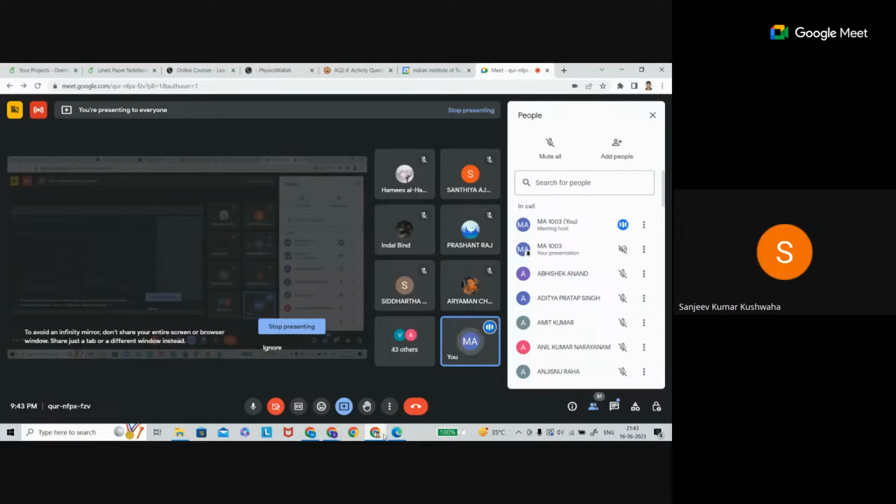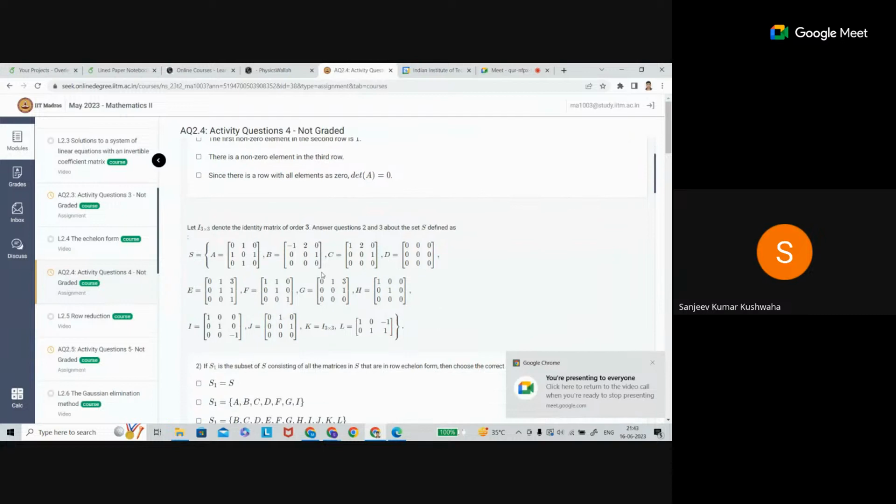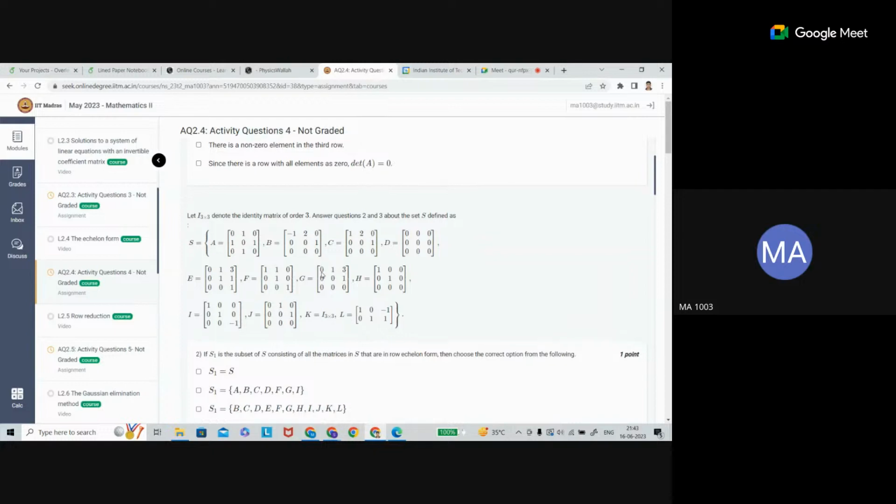Sir, by that method, the identity matrix will always be in reduced row echelon form and row echelon form. Yes, the identity matrix is in reduced row echelon form, and since it is in reduced row echelon form, it is in row echelon form. So what about E?